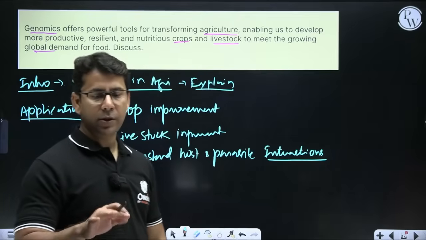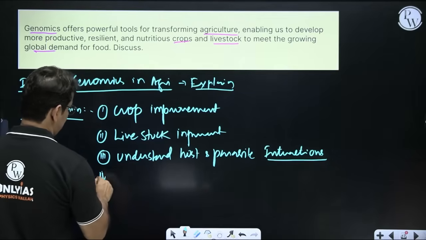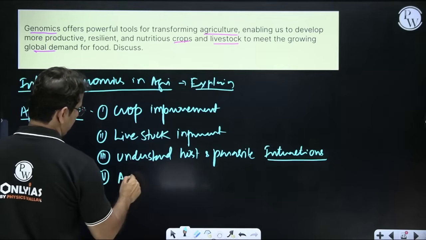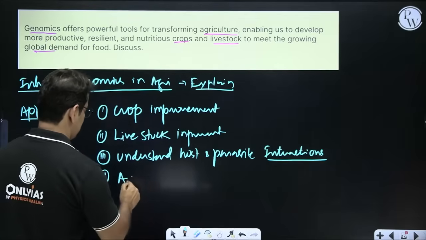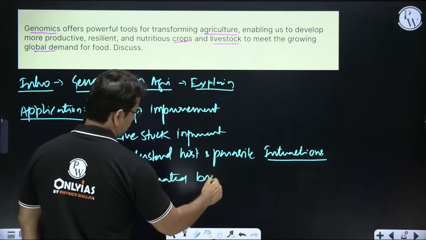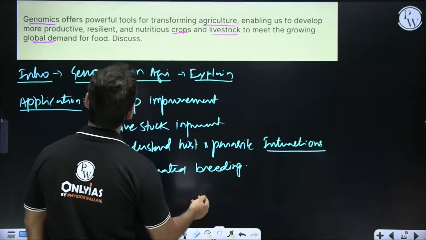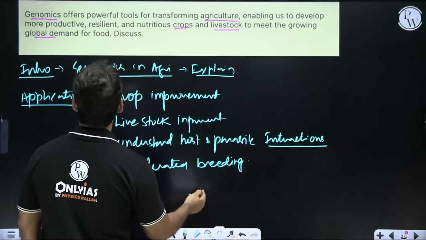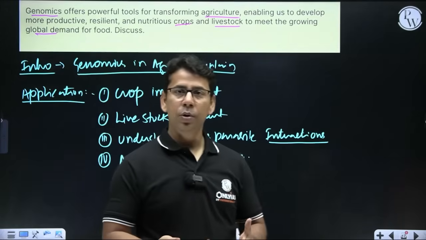Second thing that we can talk about is accelerated, fast breeding, so that we can have more and more animals.